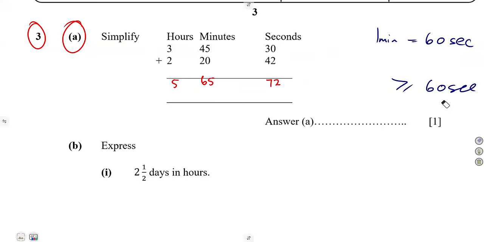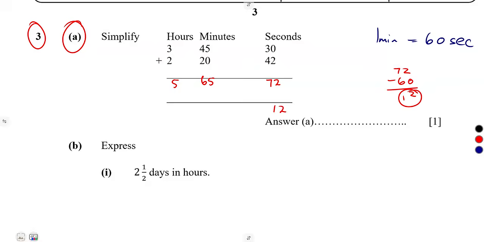So in a minute, we are considering how many seconds? 60 seconds. So out of 72, because 72 is greater than 60, change that, all right? Subtract 60 seconds from 72. So 72 minus 60 is going to give us 12. So you remain with 12 seconds.